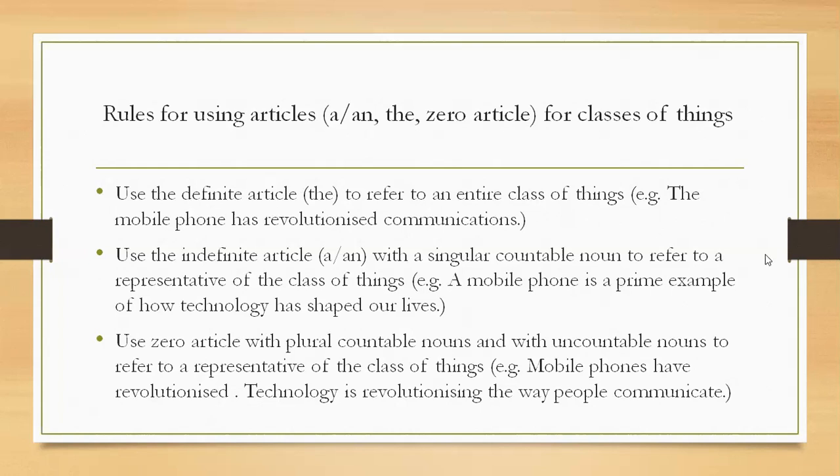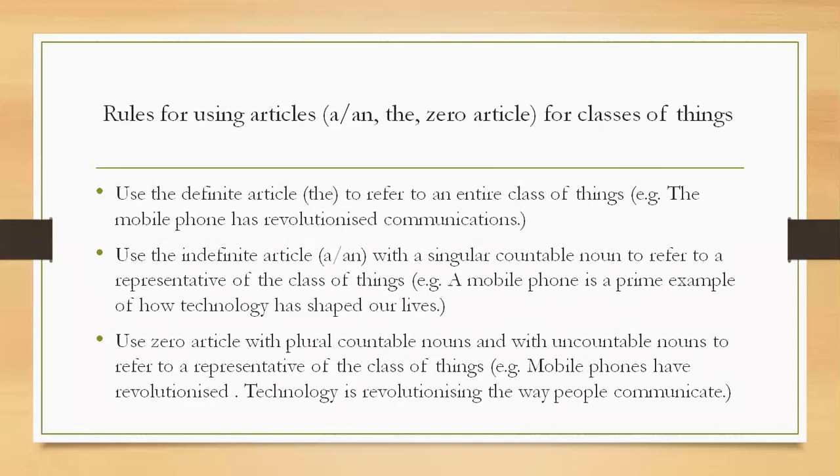Use the indefinite article a with a singular countable noun to refer to a representative of the class of things. A mobile phone is a prime example of how technology has shaped our lives. So here it is about a singular countable noun, that means a mobile phone. A mobile phone can do many things. That means it is a technological invention that has shaped our life. That is why here the indefinite article a is used.